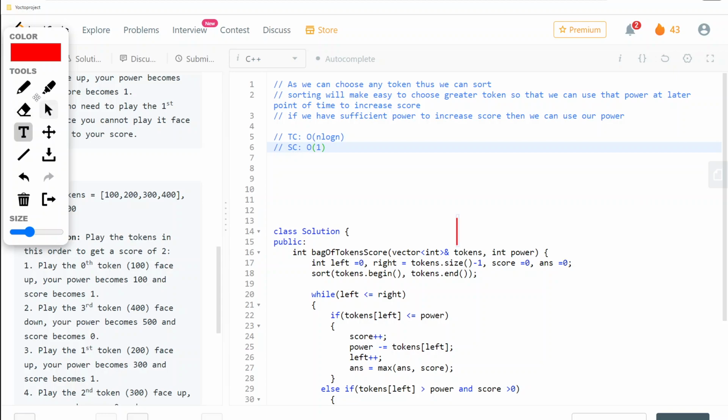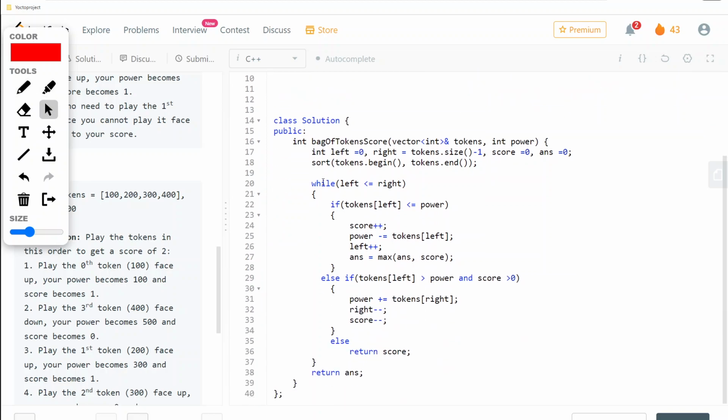Now let us go to the coding part. It is simply 2 pointers only, so that's why we are using left, right, and score, and answer is being there. Then we are sorting the whole array.